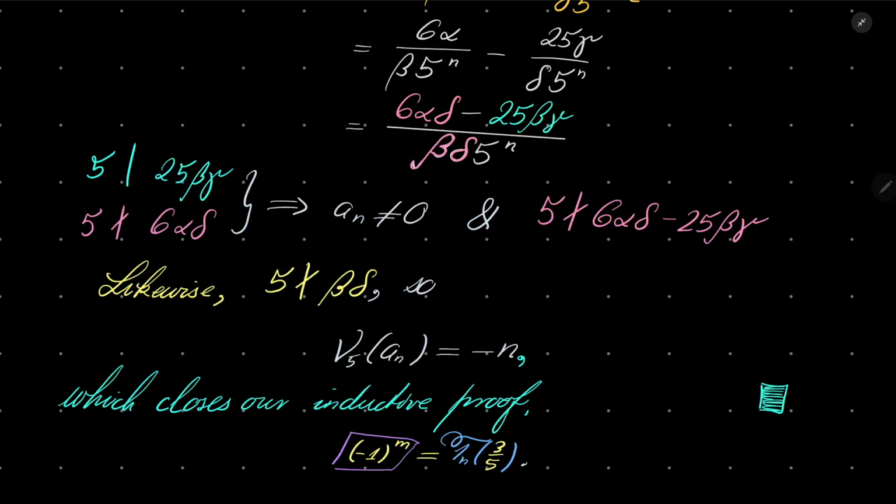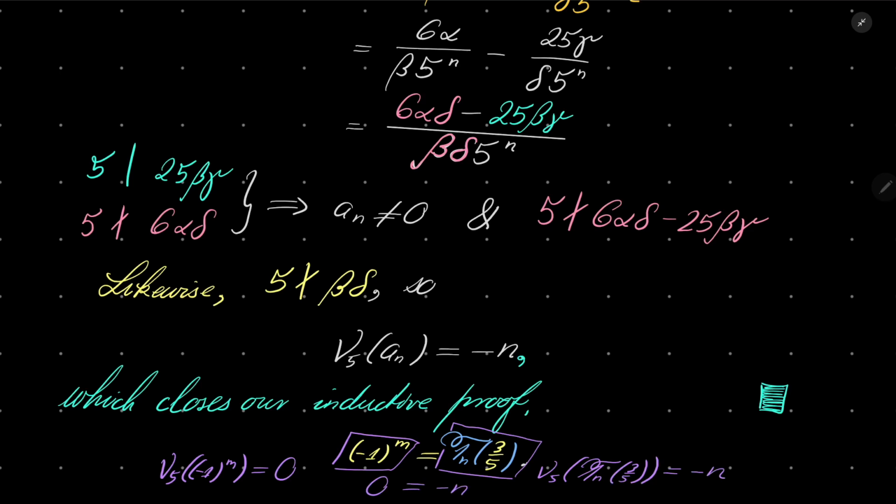Well, this p-adic valuation is 0, because 5 appears with exponent of 0. And here, p-adic valuation of T_n times 3 over 5, we have established is minus n. So 0 equals minus n for positive integer n. Contradiction. We have a contradiction.